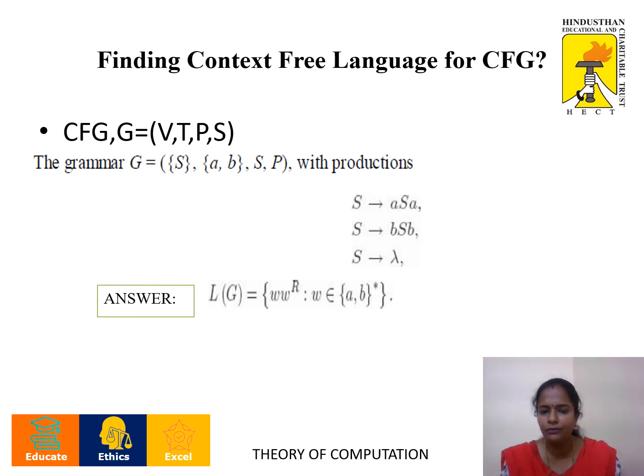A context-free grammar has four tuples, G is equal to (V, T, P, S). The productions given are S to aSa, S to bSb, and S to lambda. The language of the grammar will be represented as a word followed by its reverse. When we substitute S to lambda in S to aSa and S to bSb, the final string we get is aabb. So what is the word we are getting? We are getting the word aabb. How can we represent the language? Word, reverse word, where the word belongs to (a, b) the whole star.